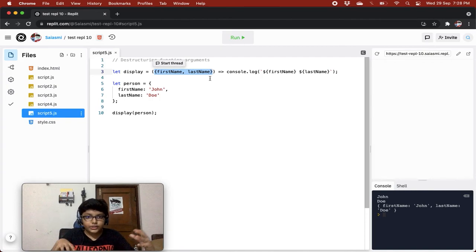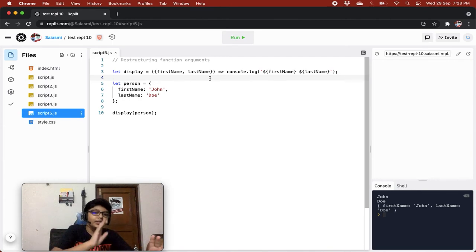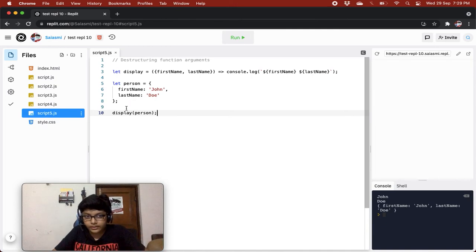When we are accepting the object, what is happening? This is destructuring function arguments, guys, where you directly in the parameter place only destructure the arguments that you are getting. The argument that you are getting is an object, and you know what's inside the object, so you directly destructure it in the parameter place and say that I want first name, I want last name from whatever object is coming.